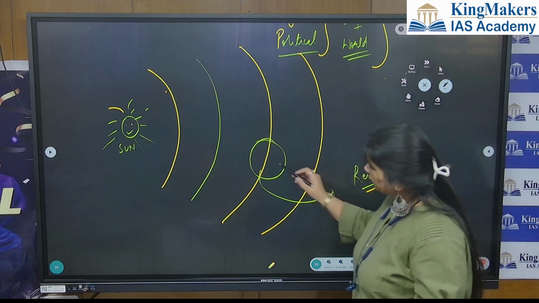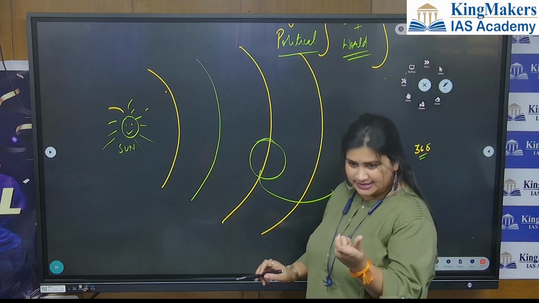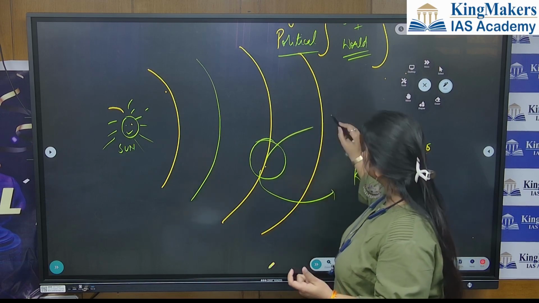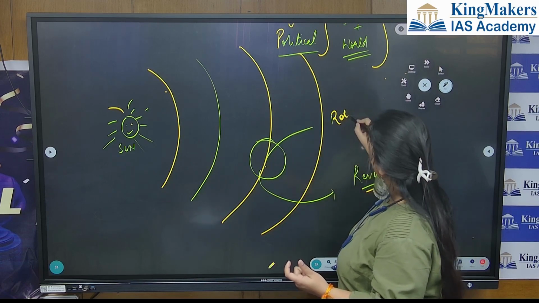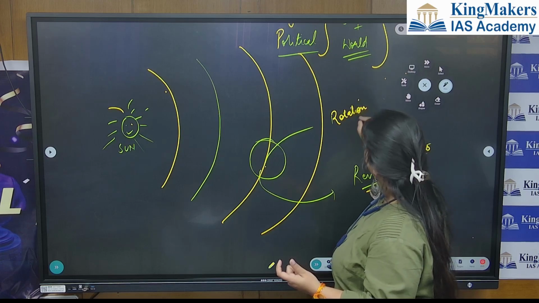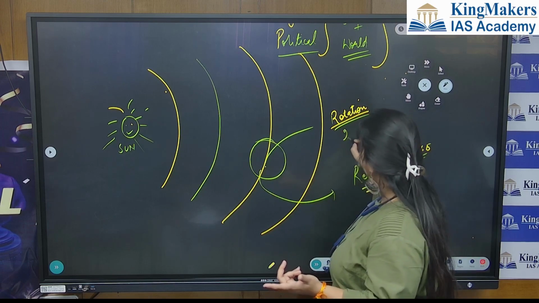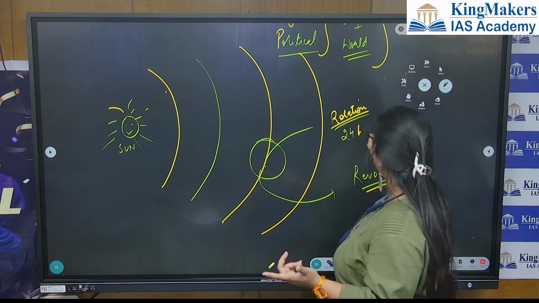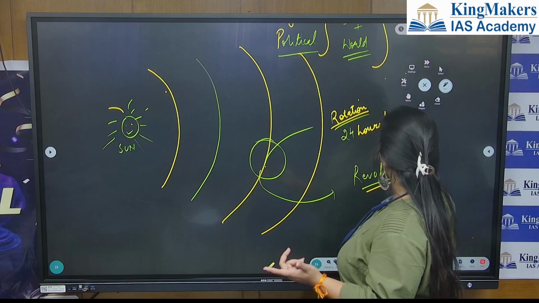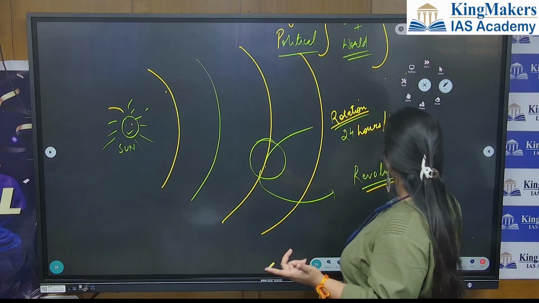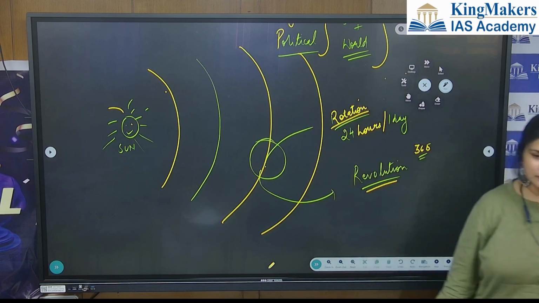Fine. But the spin on its axis is known as rotation. That will take 24 hours, that is 1 day. Fine.